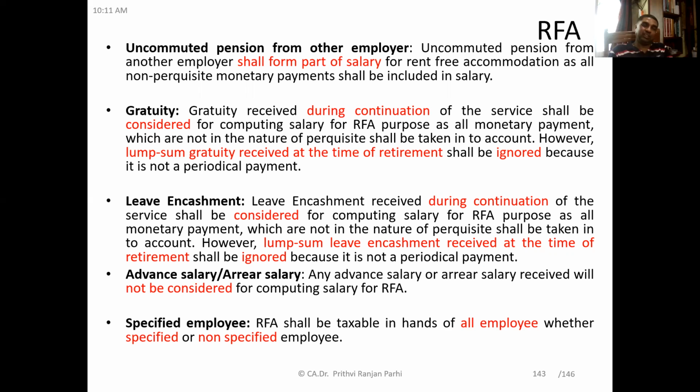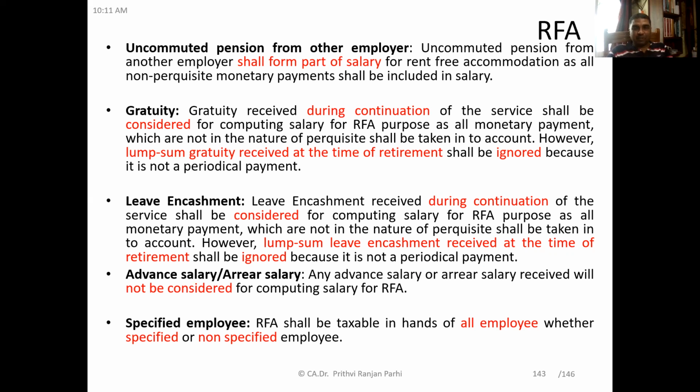So if gratuity is received during continuation of service, not at the time of retirement, that will also be included in salary. However, gratuity received at the time of retirement shall not be included. Okay, gratuity received at the time of retirement in lump sum will not be included. But during continuation of service, if gratuity is received, that will be forming a part of salary.